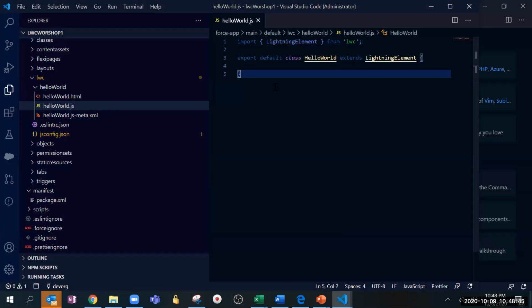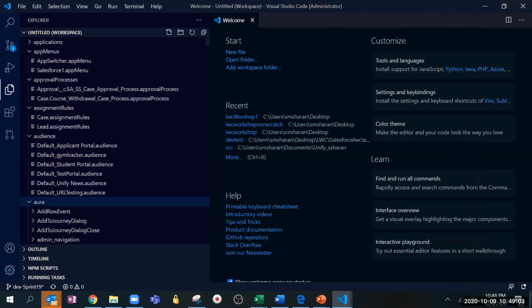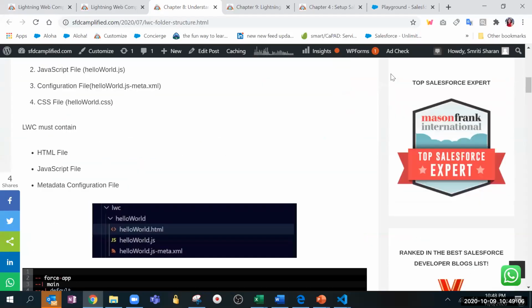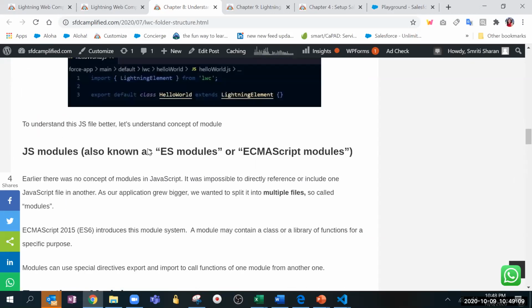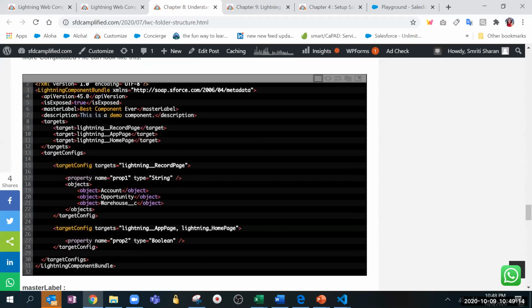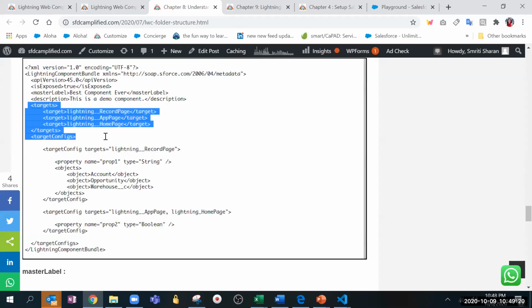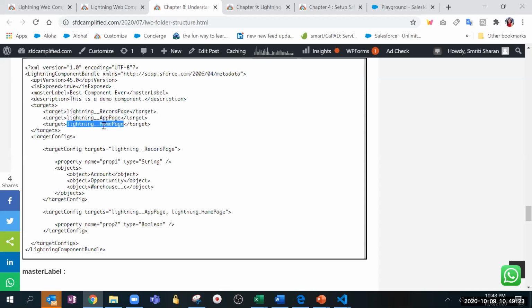So again it is getting created. All your logic building will be here, and then comes your meta XML file. For example, you want to show the component on the app home page. So you will put isExposed true, and then, for example, you want to see it in the Lightning app page, home page. So you will put the target and say you want to see it in the app page, home page. Again, if you want to show it in community, you can put that as targets.